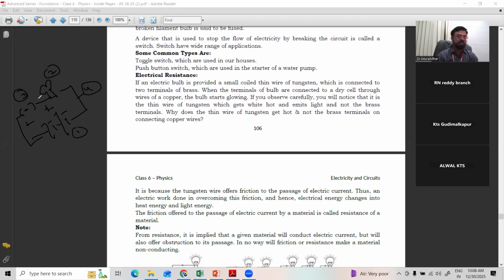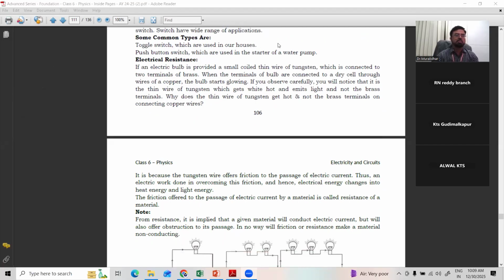Right. So some more information we'll discuss in today's class. As you can see here, some common types are the toggle switch, which is used in our houses, and the push button switch. There are so many types of switches. They are also used in the starter of a water pump. For a water pump, we use one kind of switch, and for fans, we use another kind. When you go to industries, we can find big knife switches. So many types of switches are there.